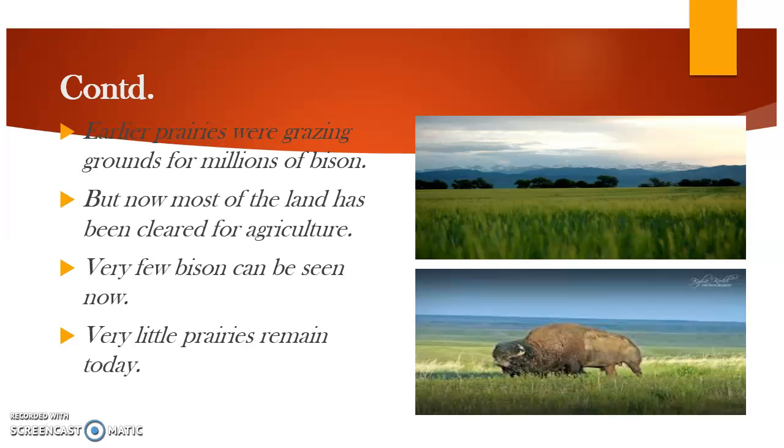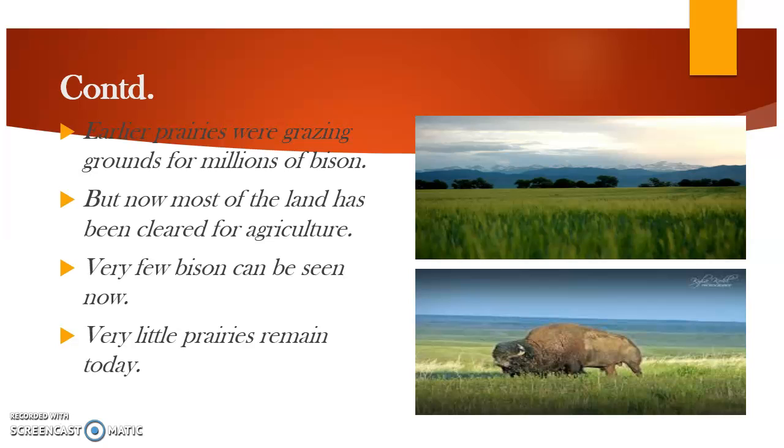But now most of the land has been cleared for agriculture. Now agriculture is required by the human beings. हम इंसानों के लिए we are actually the main enemy of our earth. हमने अपने स्वार्थ के लिए नेचर को डिस्ट्रॉय कर दिया, completely destroyed. All the woods, that is the jungles, we destroyed. This grassland has been destroyed for the agriculture by the human being.